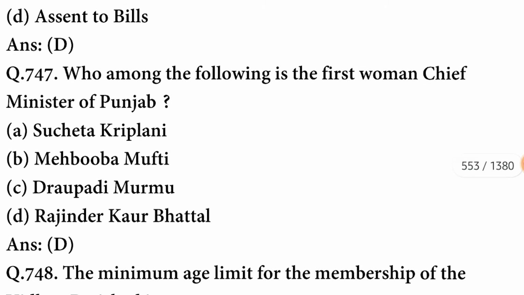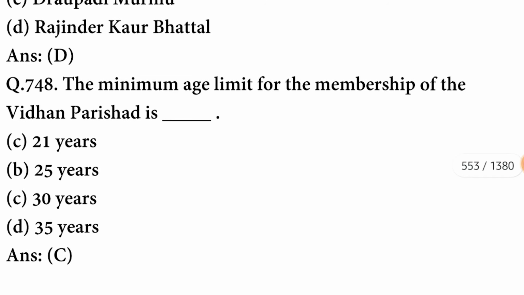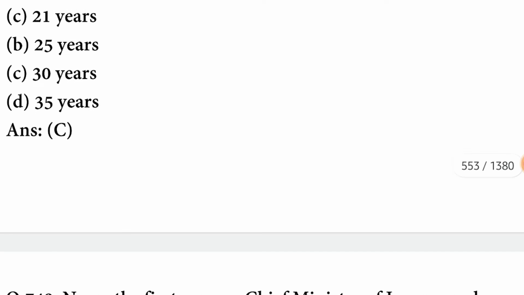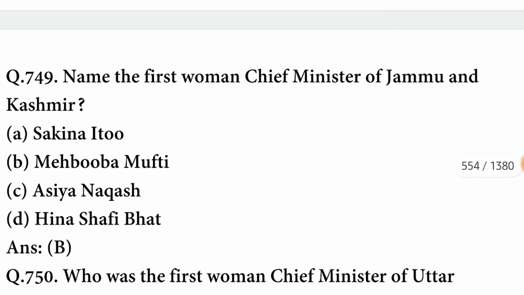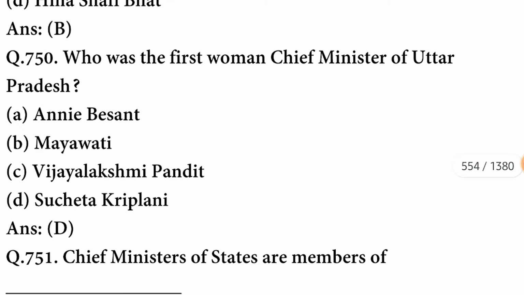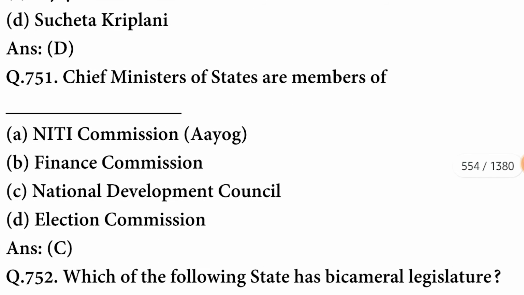Who among the following is the first woman Chief Minister of Punjab? She was Rajinder Kaur Bhattal. The option is correct. The minimum age limit for membership of the Vidhan Parishad is 30 years. Name the first woman Chief Minister of Jammu and Kashmir. She was Mehbooba Mufti. Who was the first woman Chief Minister of Uttar Pradesh? She was Sucheta Kripalani.